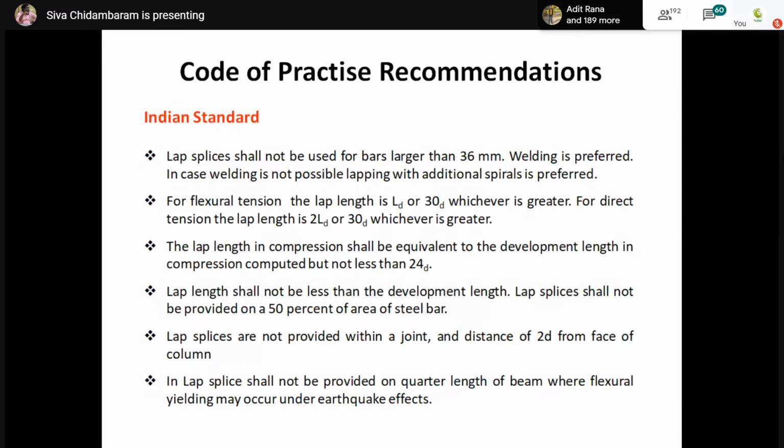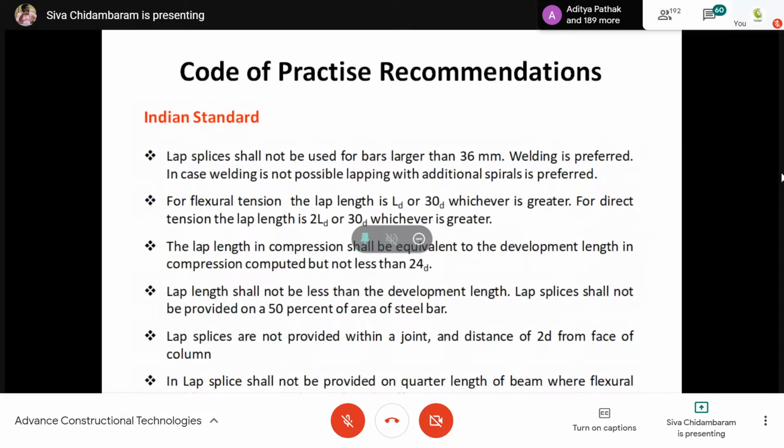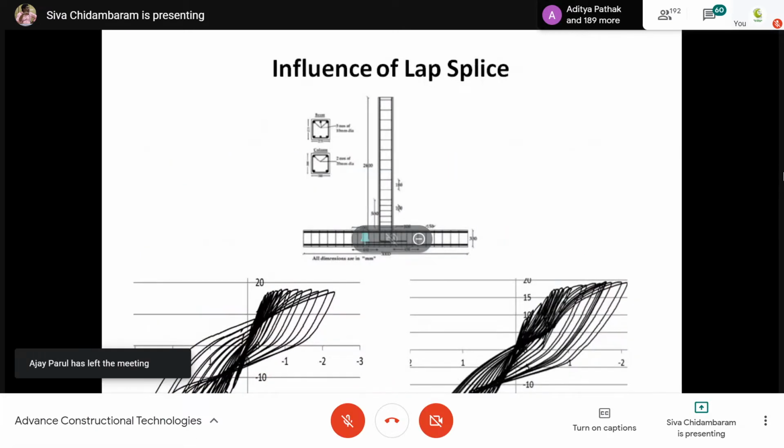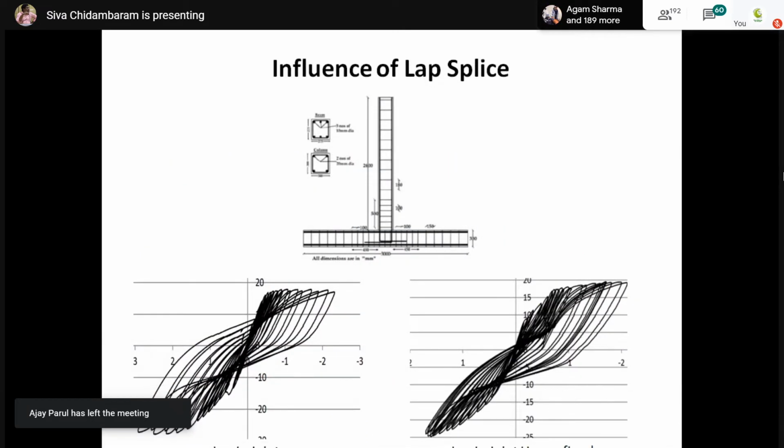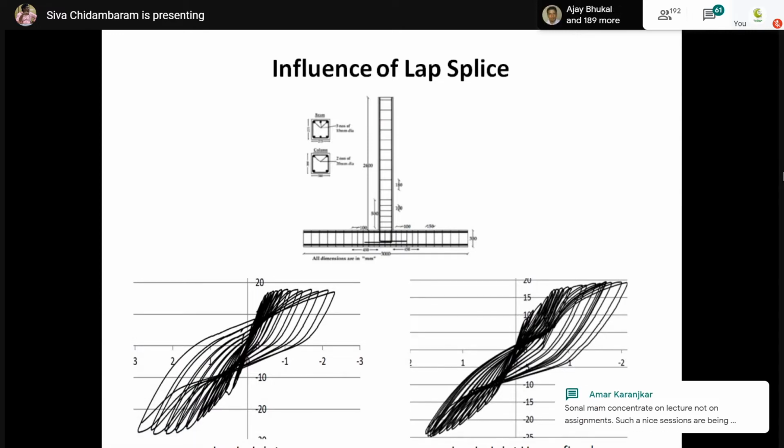Recommendations for lap splices: we have to follow the same recommendations whenever we are using couplers. So the big question: why should I use a coupler where I have minimum bending moment? Why should we not use couplers in places where we have maximum bending moment?